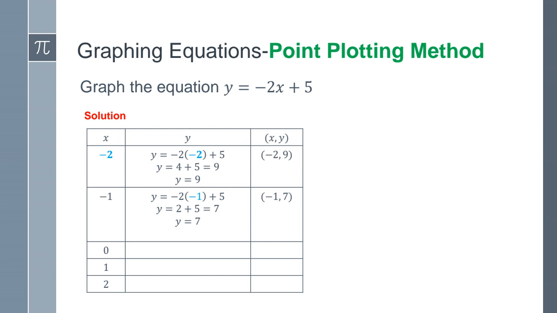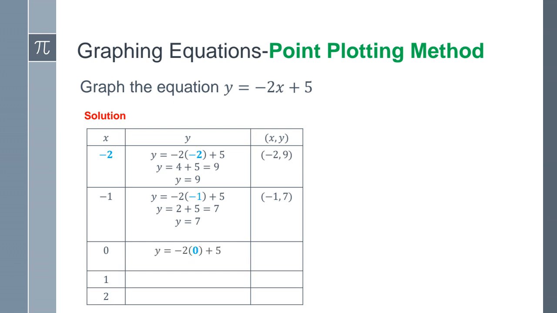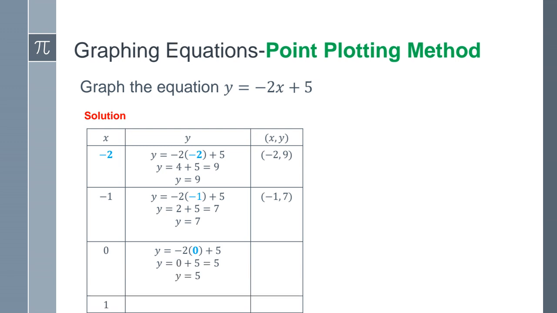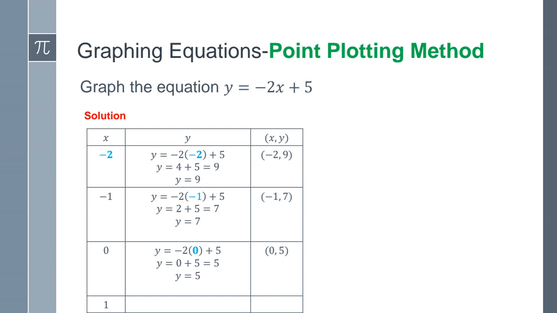I have 3 more. So they asked me to solve for y when x is equal to 0. So again, the same process. Here's my equation. I replace x with 0 and go ahead and evaluate or simplify. So -2 times 0, that is 0. 0 plus 5 is 5. So my y value is 5. So my ordered pair is going to be 0, 5.